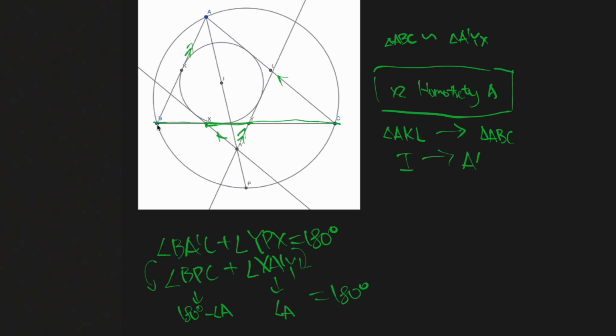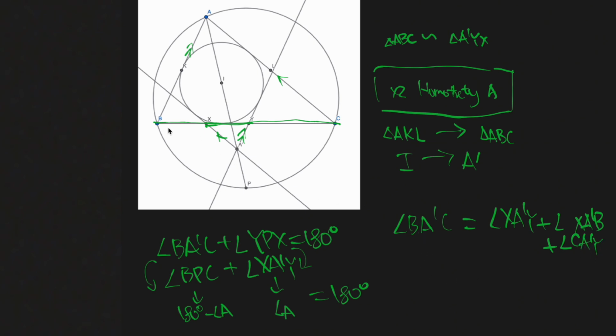So let's look at our BA'C, and let's compare it to XA'Y. BA'C is equal to angle XA'Y plus angle XA'B plus angle CA'Y.